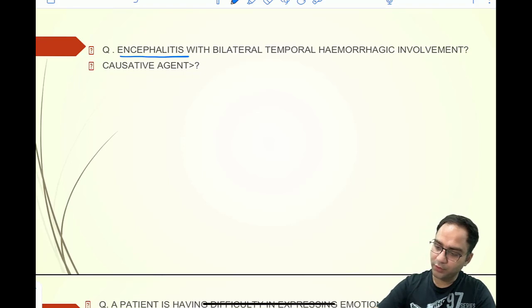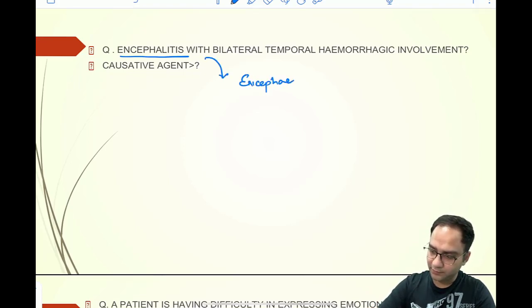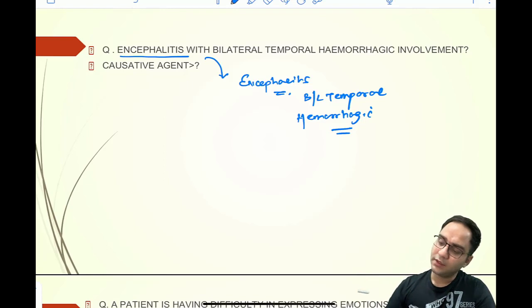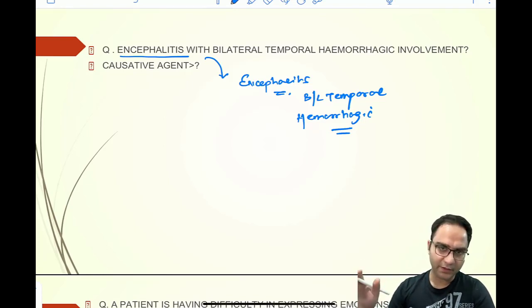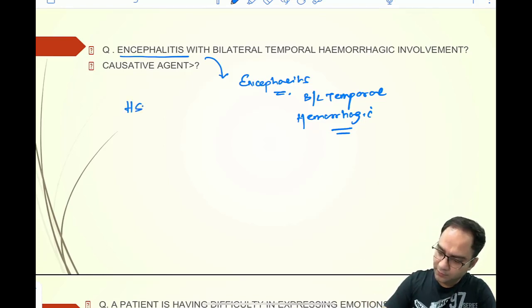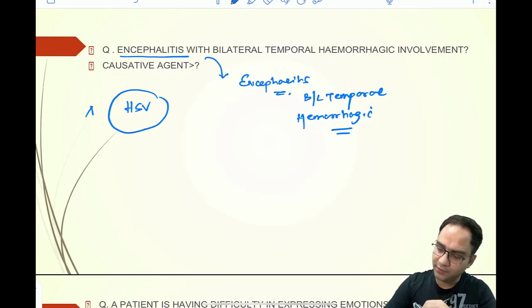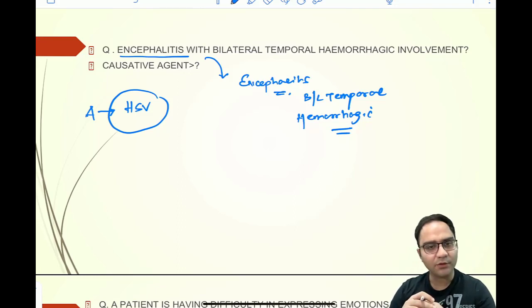So first, what you have to know from this question is they are asking you about encephalitis. Along with that, they are mentioning that there is a bilateral temporal involvement and there is hemorrhagic involvement. So bilateral temporal hemorrhagic involvement goes in the favor of herpes encephalitis, goes in the favor of encephalitis caused by HSV, right?